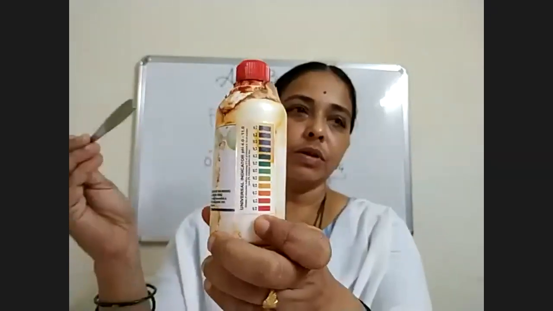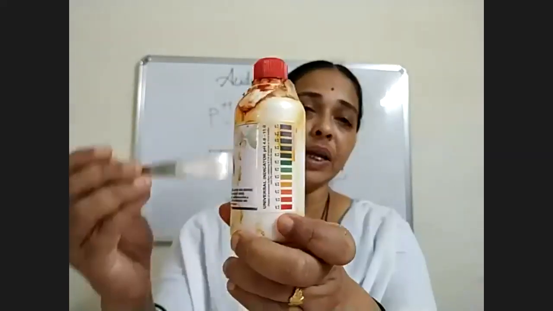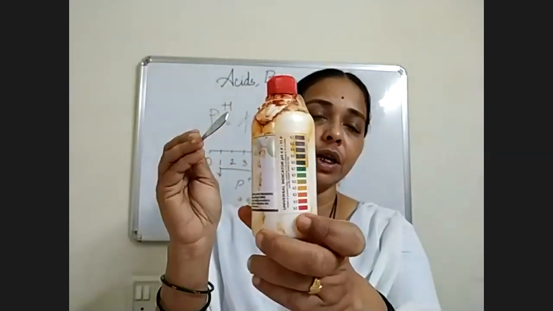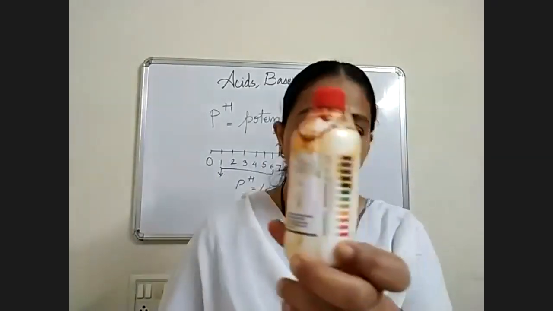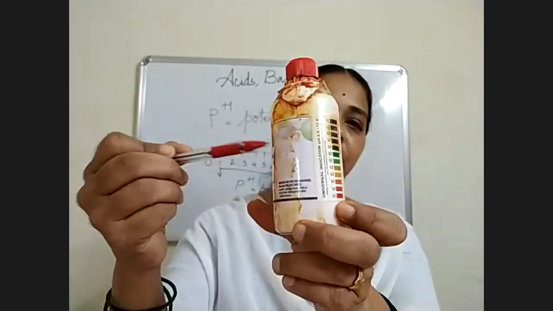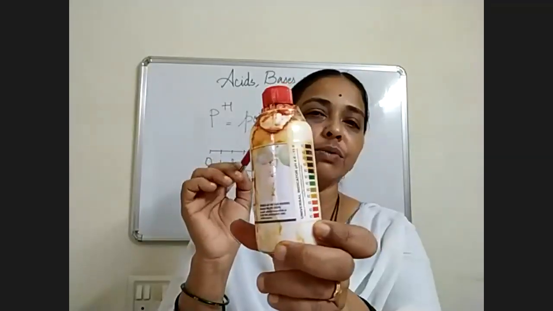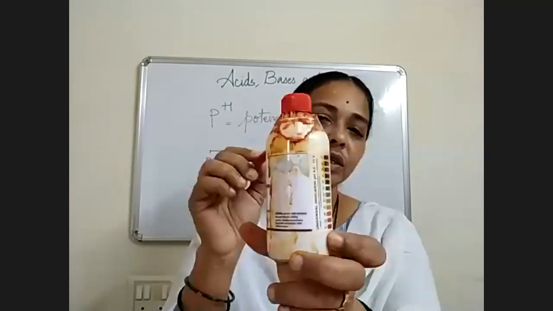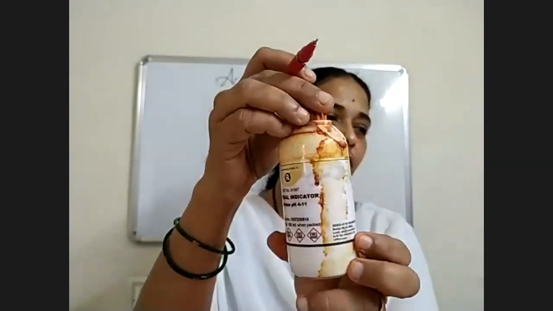Okay, so this color chart is the pH. So whenever I am mixing this indicator in any substance, it gives different types of color, and I will match that substance with this color and find out the pH. So this indicator is called universal indicator. The specialty of universal indicator is it is a mixture of all the indicators.